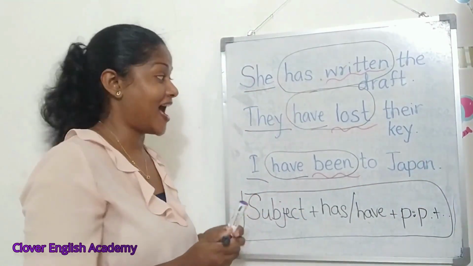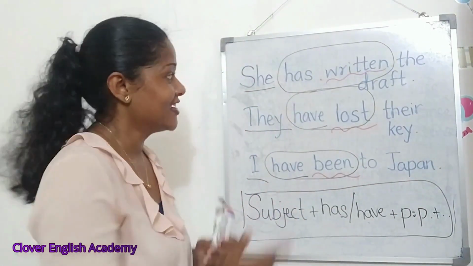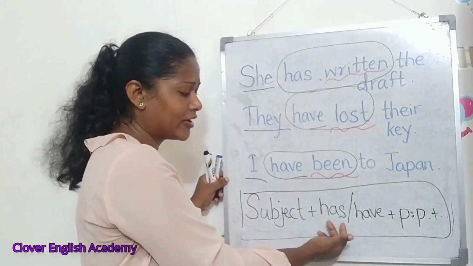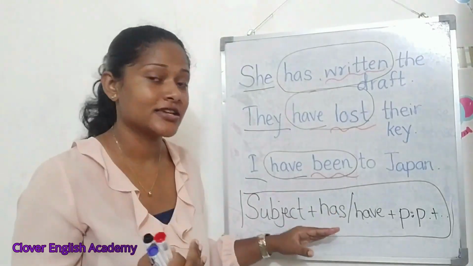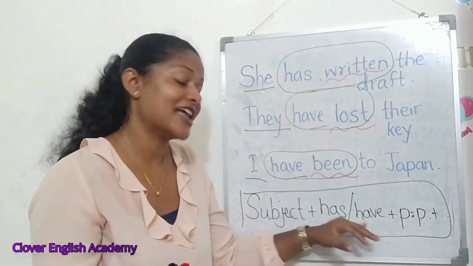You have the subject and then again we forgot something. So how do you select what to write here? Has or have? How do you decide whether has or have comes here?